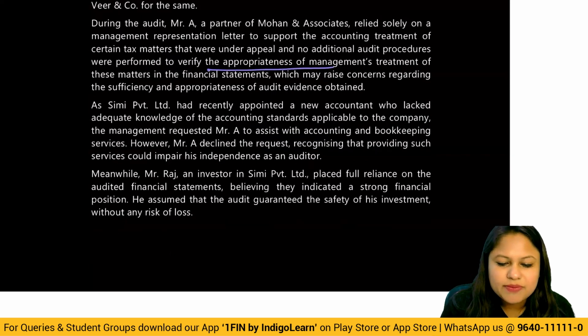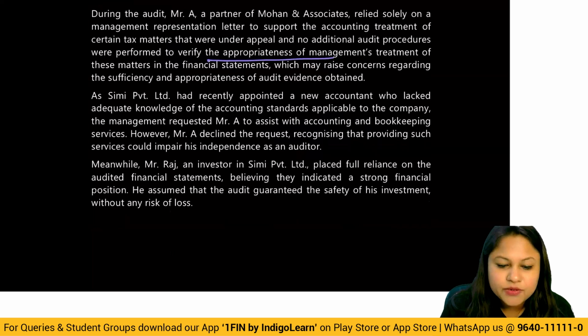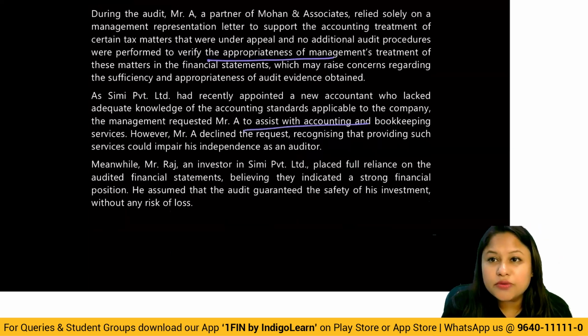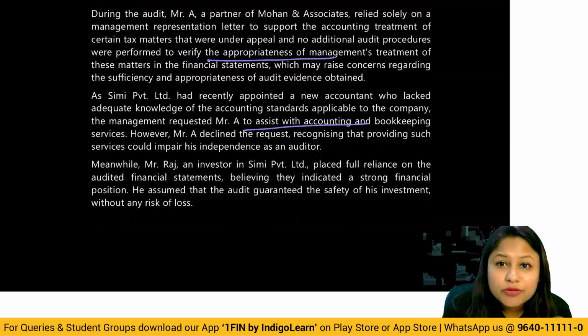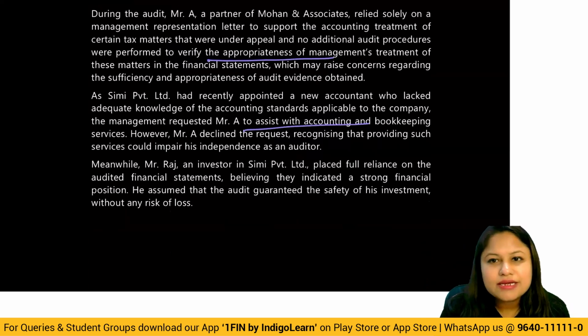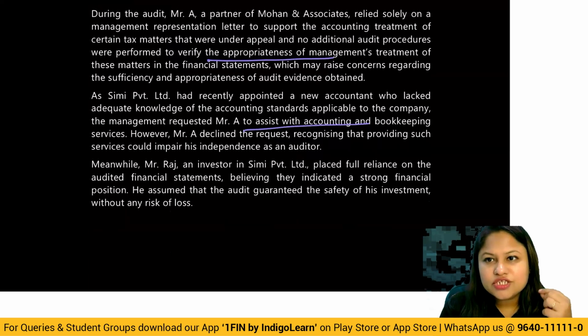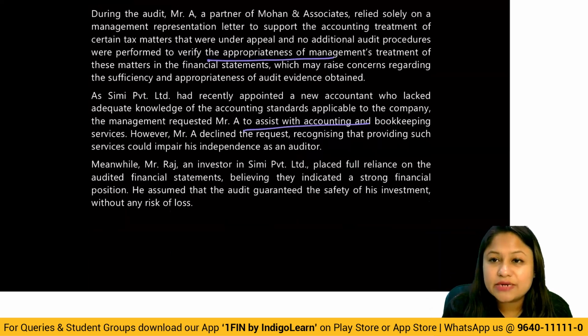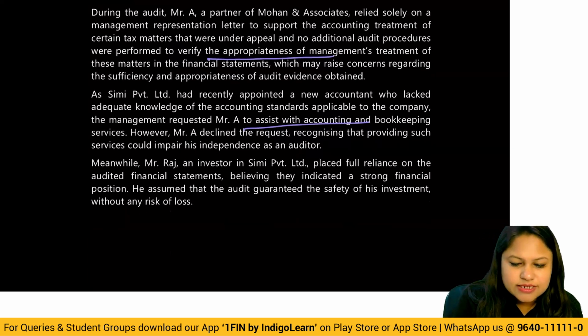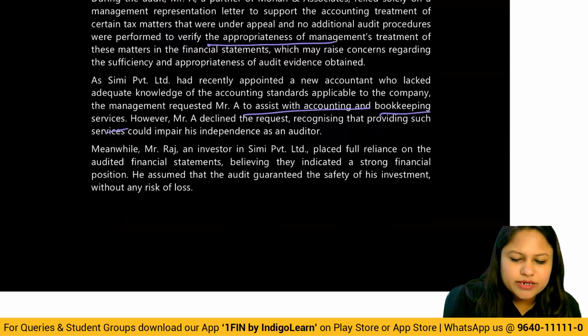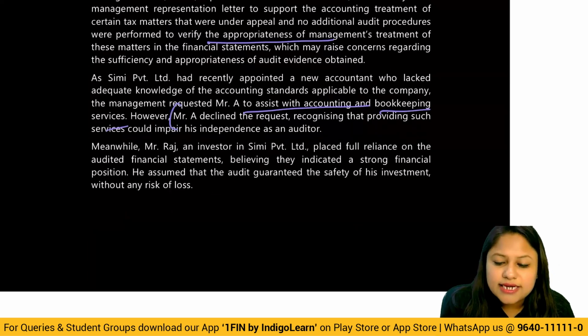Then, Semi-Private Limited has recently appointed a new accountant who lacked adequate knowledge of accounting standards applicable to the company, and the management requested Mr. A to assist in accounting and bookkeeping. Now, you know very well that a chartered accountant in practice who is going to be the auditor of that particular business cannot provide bookkeeping services for the same business. The reason is obvious: you cannot check what you have done. The threat we discuss here is very simple, the self-review threat that comes in. So the same thing is here, bookkeeping services. However, this is the correct thing that Mr. A has done. He has declined the request, recognizing that providing such a service would impair the independence of the auditor.